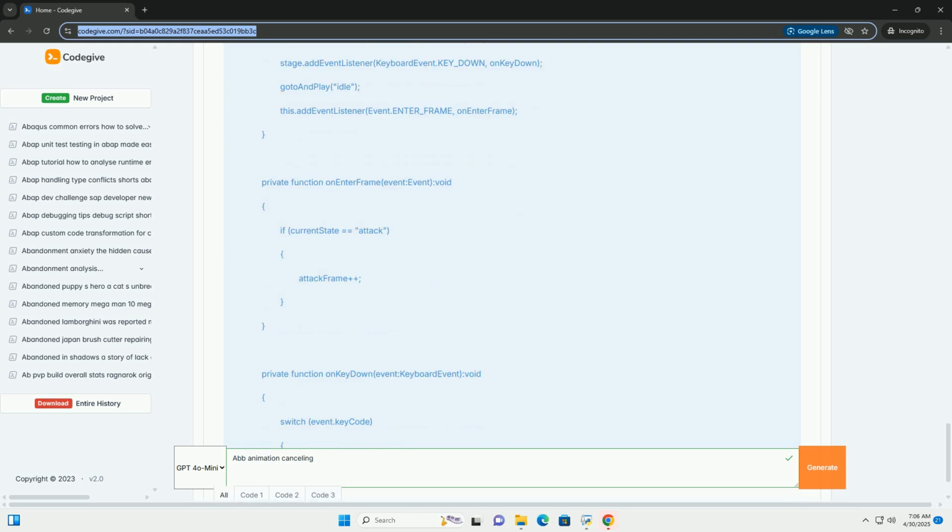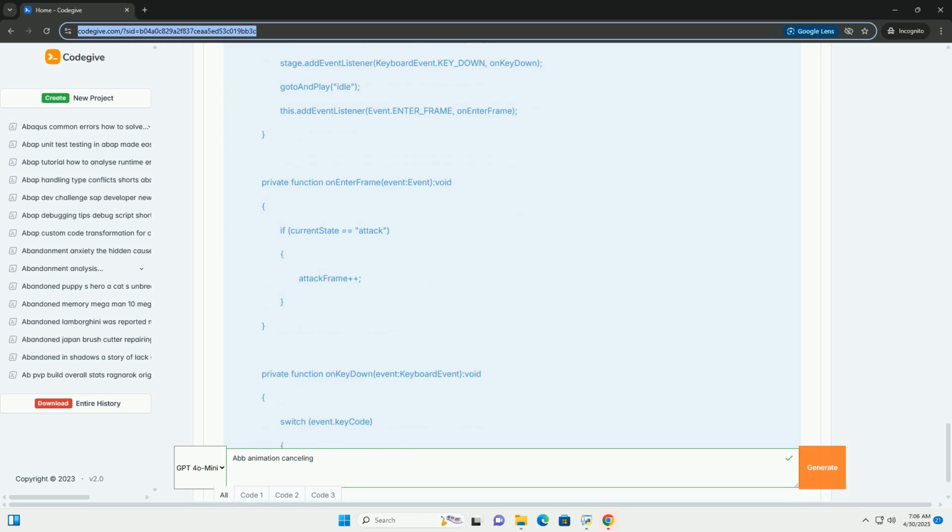8. Optimization considerations. Event listener management: carefully add and remove event listeners to avoid memory leaks and unexpected behavior. Especially with ENTER_FRAME listeners, make sure to remove them in the exitState method or whenever the listener is no longer needed. Performance profiling: use the Flash IDE's profiler to identify performance bottlenecks in your animation code.